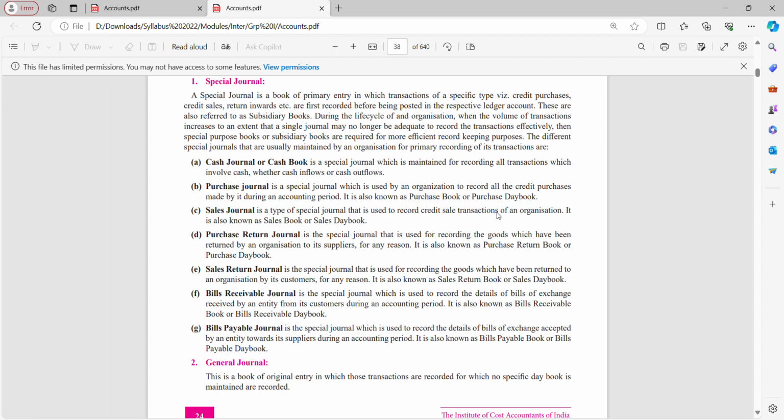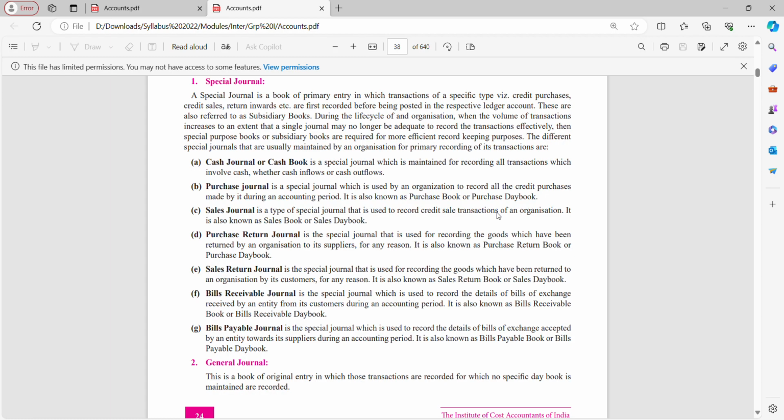Then we have sales journal. Sales journal is a type of special journal that is used to record credit sales transactions of an organization. It is also known as sales book or sales day book. So similar to purchase journal, we have sales journal. All your credit sales is recorded under sales journal.